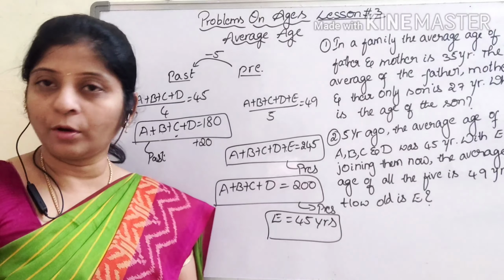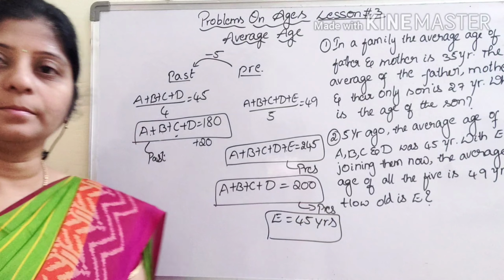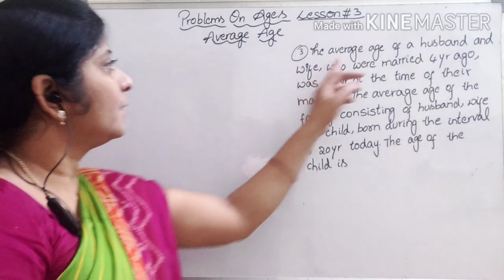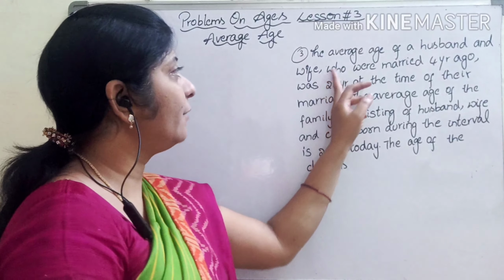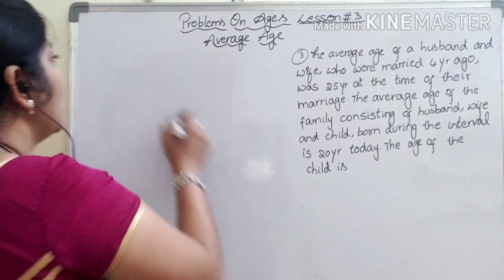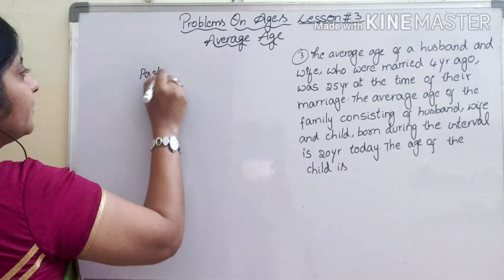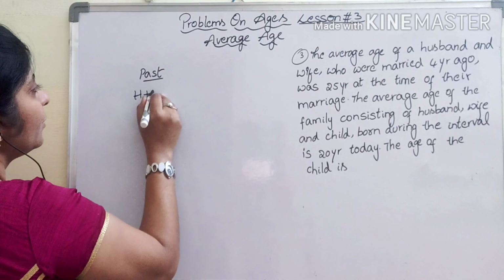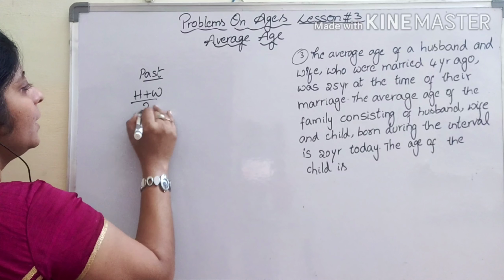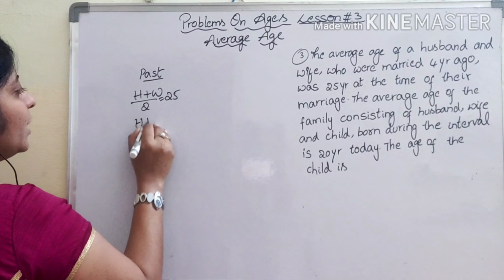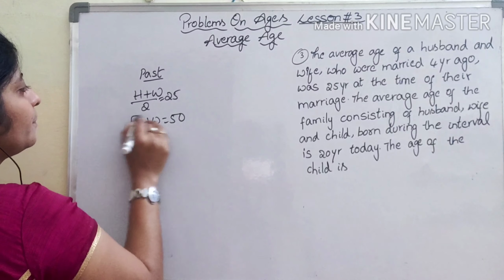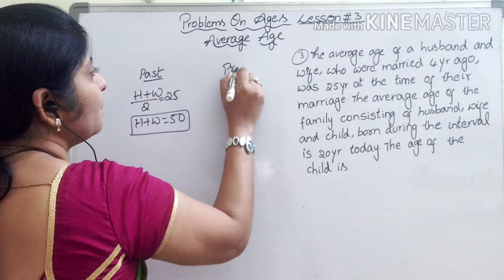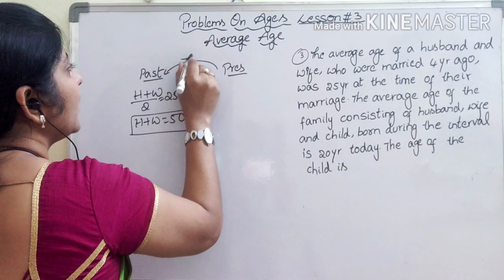Now we will see another problem. The average age of a husband and wife who were married 4 years ago. Ago means they are talking about past tense, and their average age, husband and wife, was 25 years. That means husband and wife total will be 50 years. So 4 years ago, from the present.